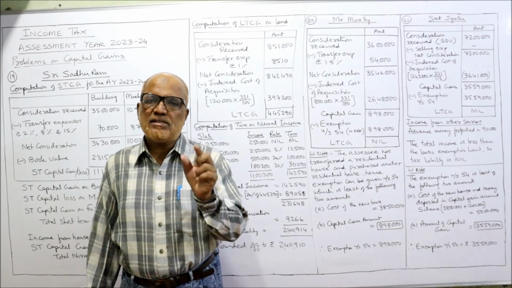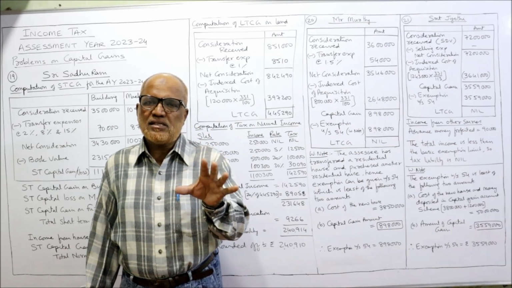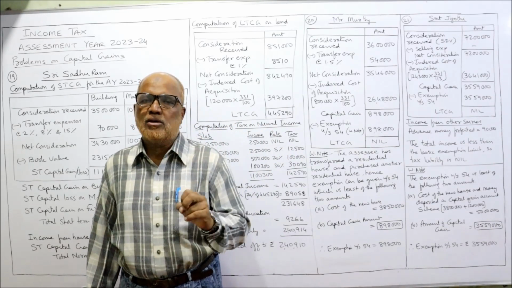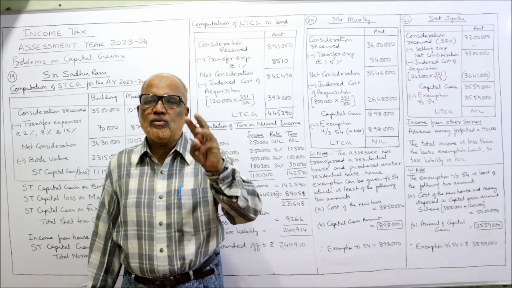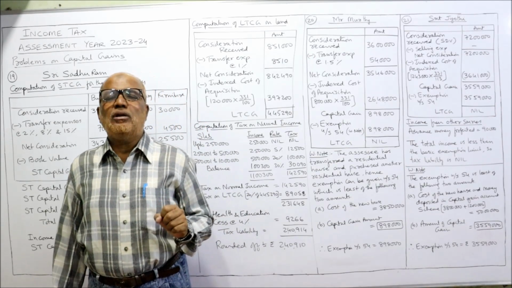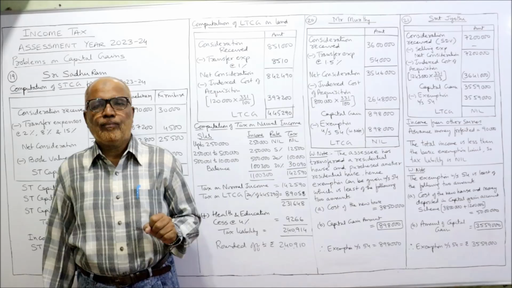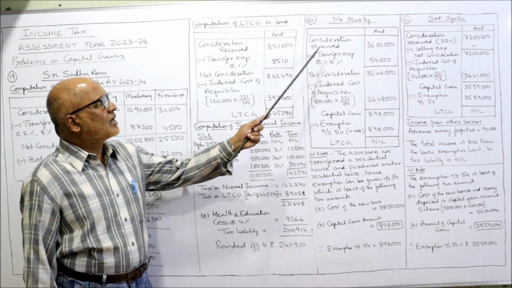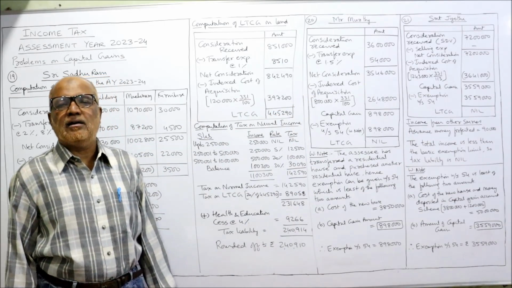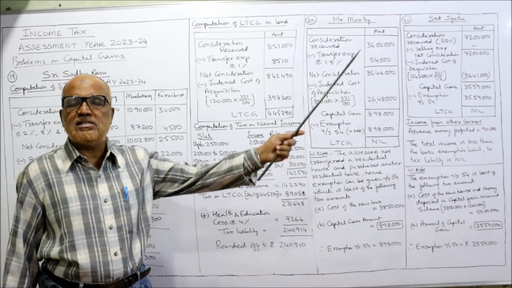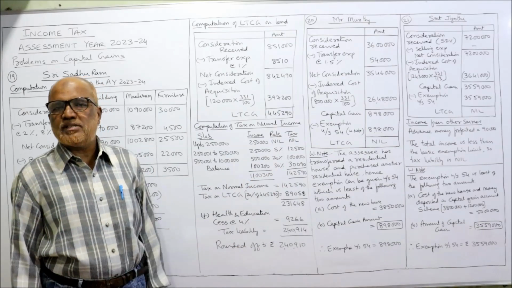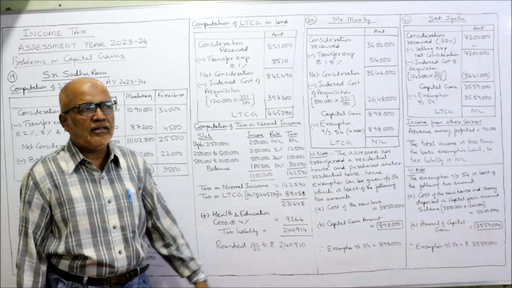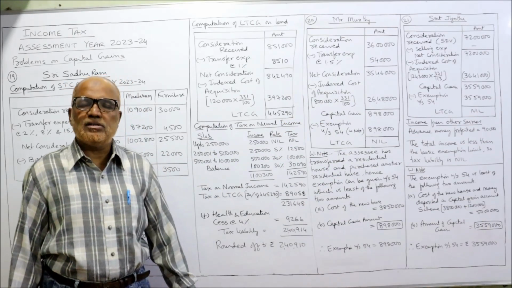Income Tax Act has given section 54. When an assessee sold one residential house and purchased another residential house within 2 years or constructed a new residential house within a period of 3 years, then exemption will be allowed. That is the new point. So first of all, we will take consideration receipt. Consideration received 36 lakh. He sold the residential property for 36 lakh, on which selling expenses are 1.5%. So 1.5%, 54,000. Subtract net consideration 35 lakh 46,000.